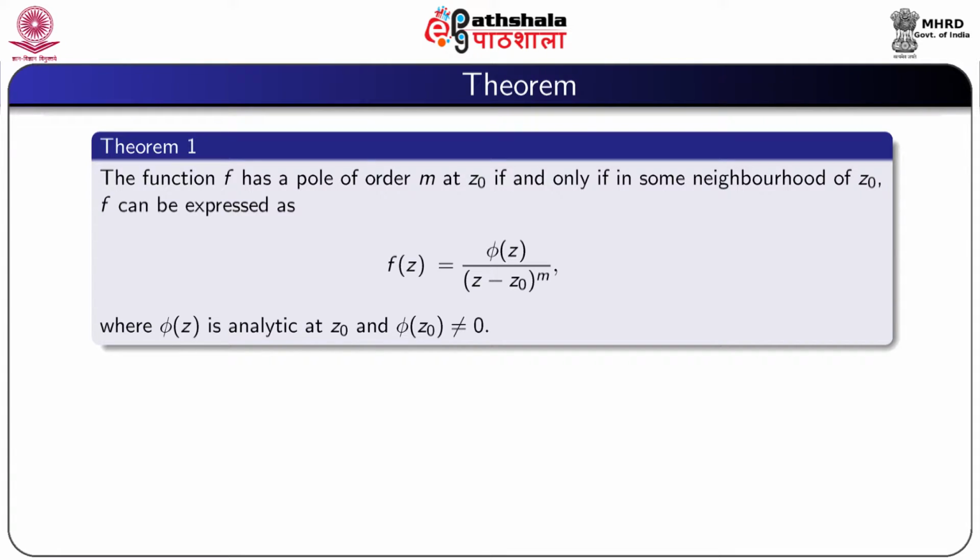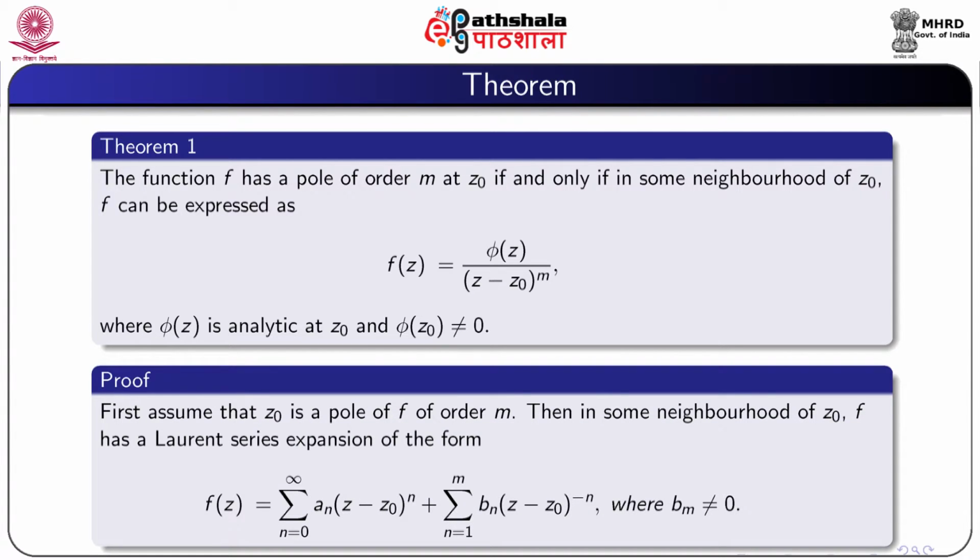So now we prove a result. The function f has a pole of order m at z0 if and only if in some neighborhood of z0, f can be expressed as f(z) = phi(z) / (z - z0)^m, where phi(z) is analytic at z0 and phi(z0) is not equal to 0. Proof: first we assume that z0 is a pole of f of order m.